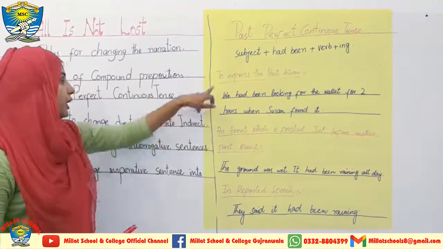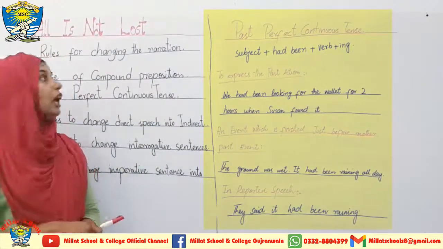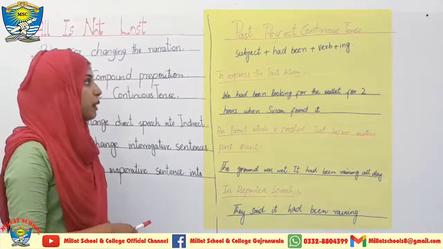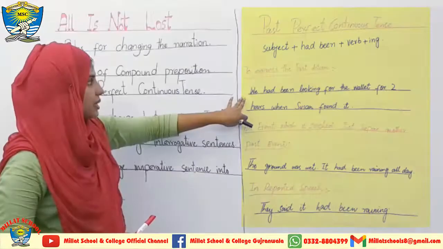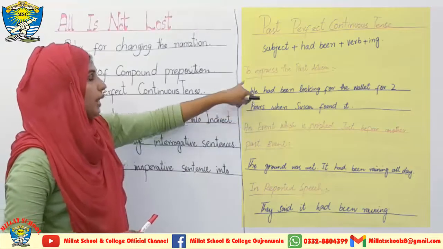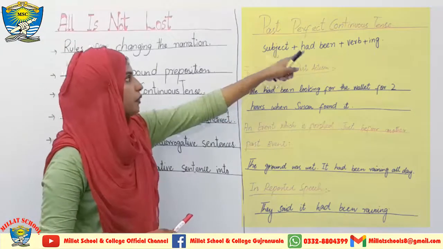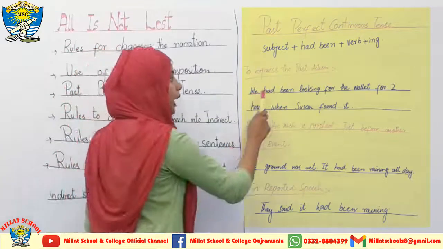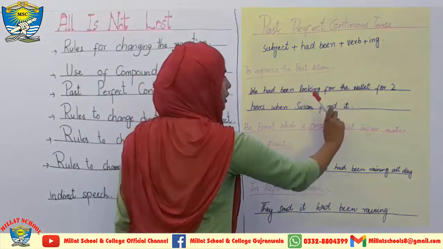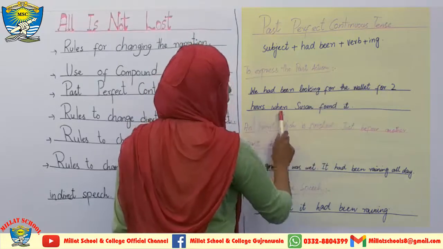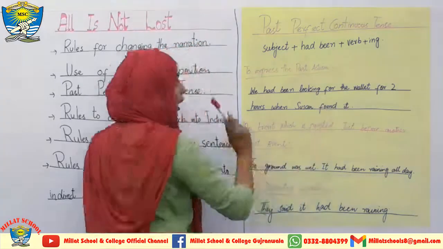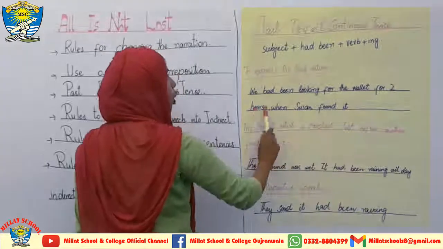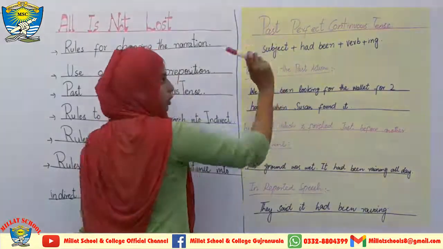Here are three types of sentences where the past perfect continuous tense is mostly used. To express a past action, here is an example to show how the past perfect continuous tense is used to express the past action. We had been looking for the wallet for 2 hours when Susan found it. Here you can see the past action has been expressed in the form of past perfect continuous tense.